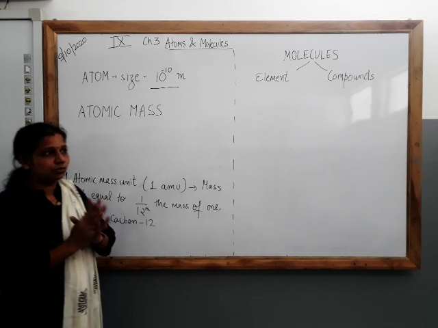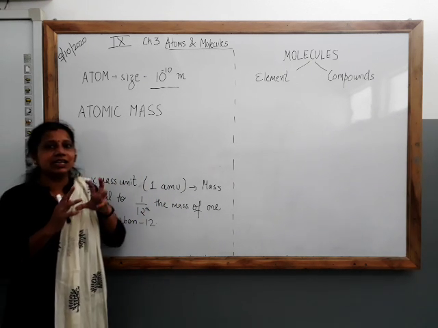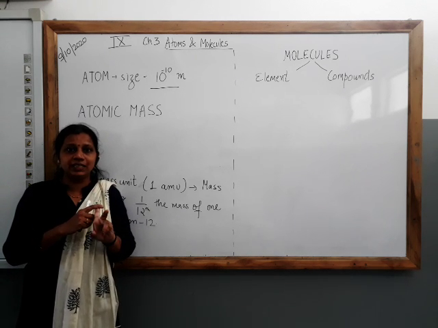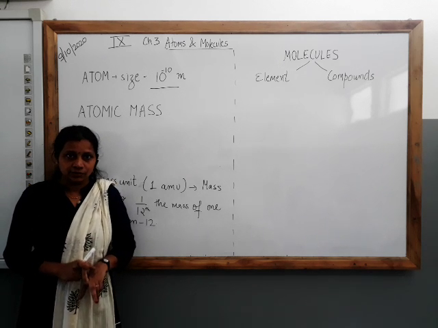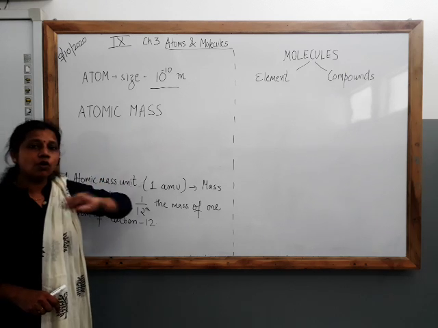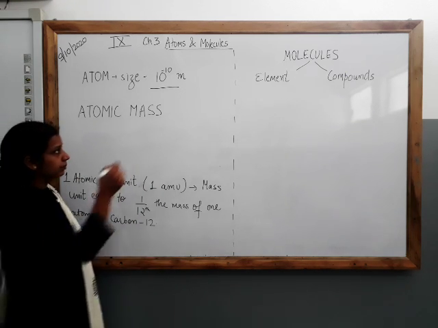They found it difficult to do everything with oxygen as the reference material. So in 1961, finally, they took carbon as the reference for finding the atomic mass of all elements. Atomic mass is the mass of a single atom.